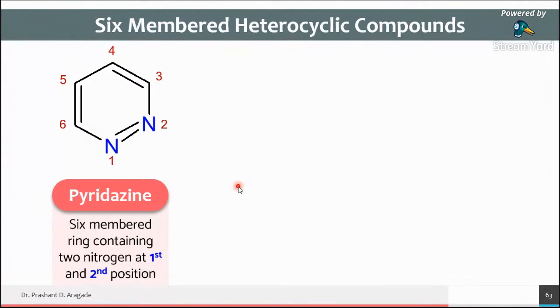So if you want to remember the structure of pyridazine, then you must know the statement of this ring. What is the statement? 6-member ring containing 2 nitrogens, one at first and the second at the second position.